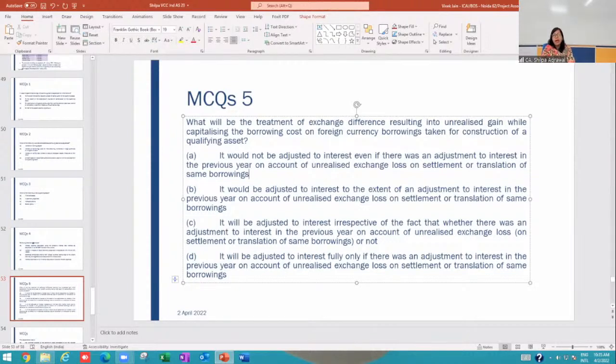For example, you are having more amount of exchange gain. That fully will be adjusted irrespective of what was the exchange loss adjusted as interest amount in the earlier previous year. Are exchange gains subject to certain restrictions, or is it fully reversed?